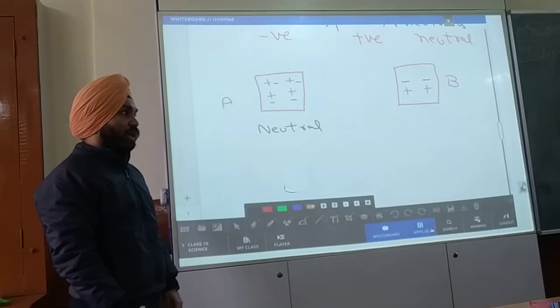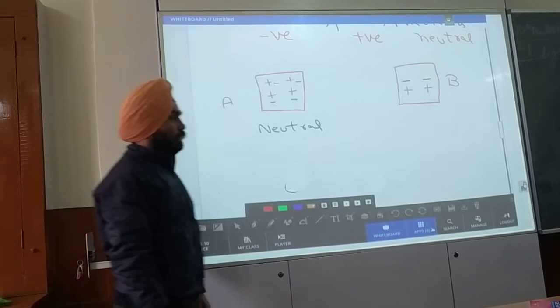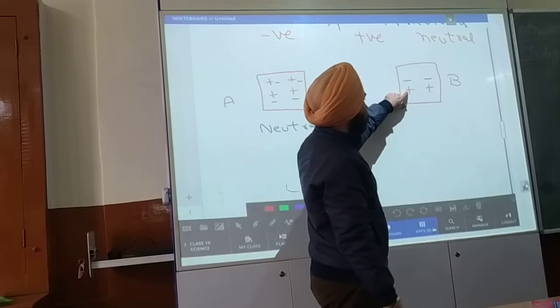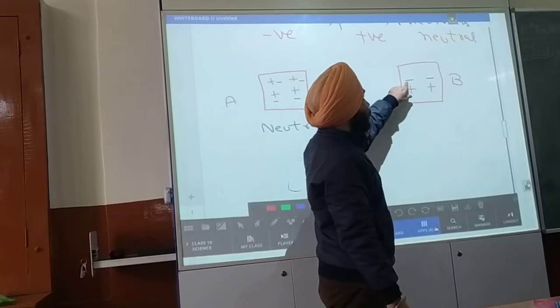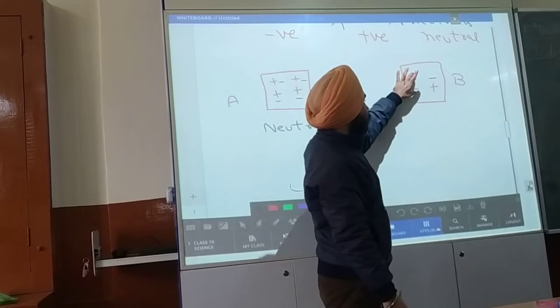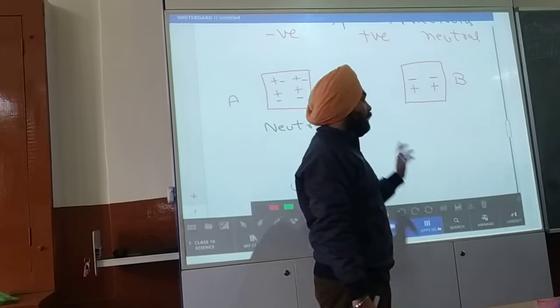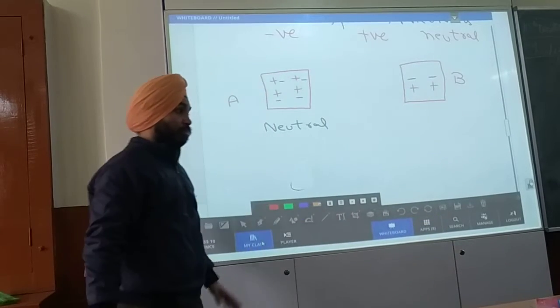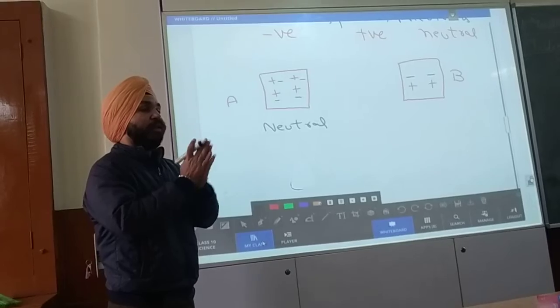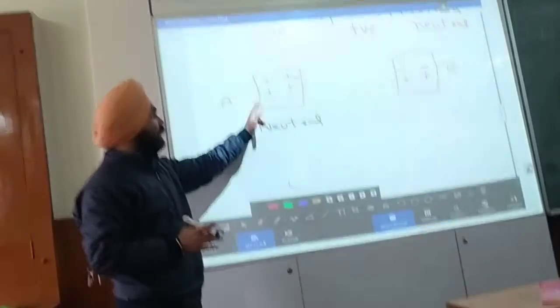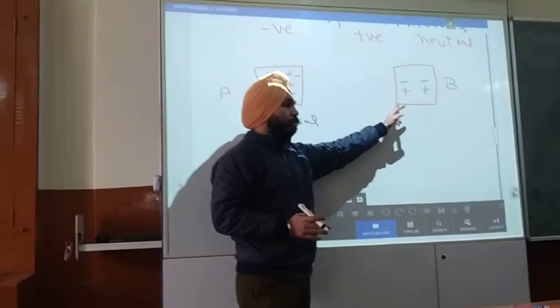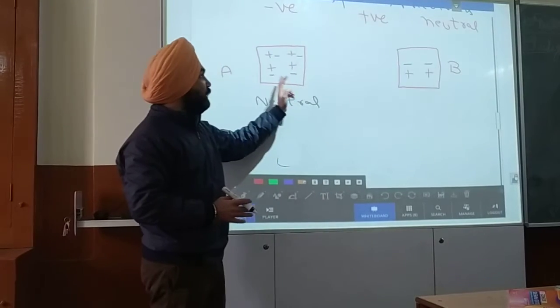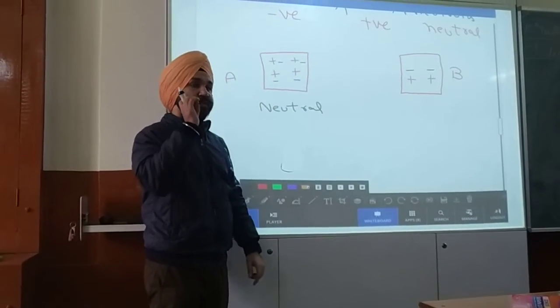Does it have any charge, or is it zero charge? Zero charge. Why zero charge? Because the number of positive and negative particles is the same. So if we do a sum, it will be zero. Both are neutral bodies. But when we give friction to a body, we are rubbing body A and body B. During friction, there is a transfer of some particles.